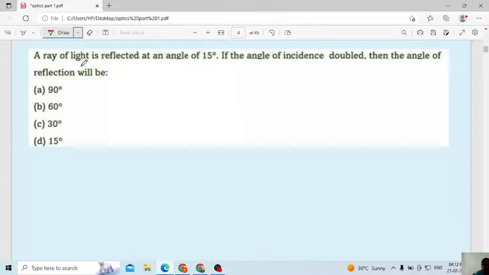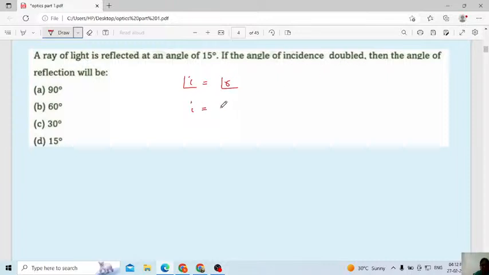Here they have given that a ray of light is reflected at an angle. Okay, incident, reflection. In the case of a plane mirror, you know the angle of incidence will be equal to the angle of reflection. Here they have given that the angle of incidence is doubled.